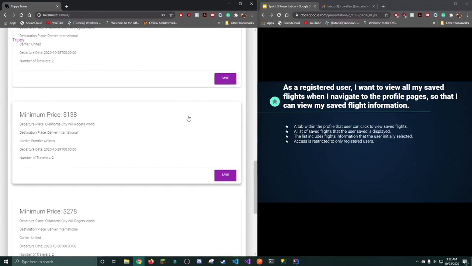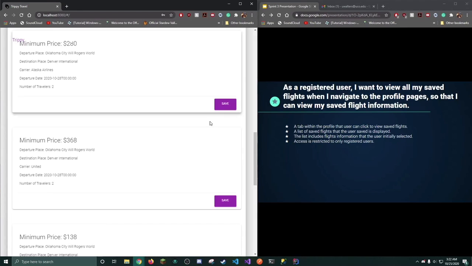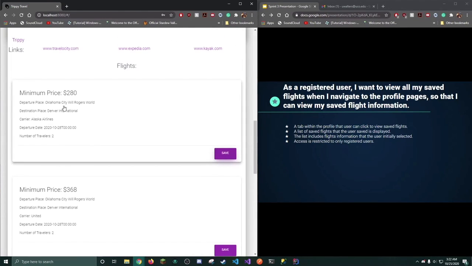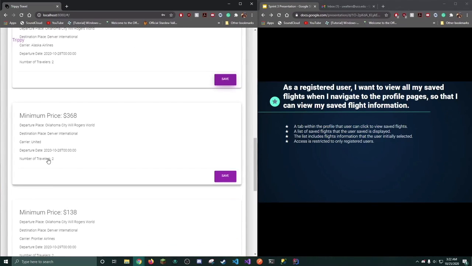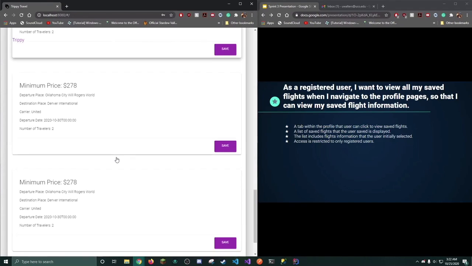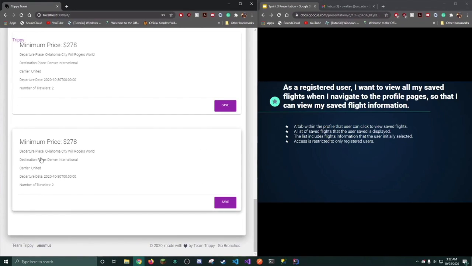and they can save these in their account with the save button. So here I'll just save it. Save this $260 one, the carrier being Alaska Airlines, this $368 one, the carrier being United, and then this $278 one between these two places as well.